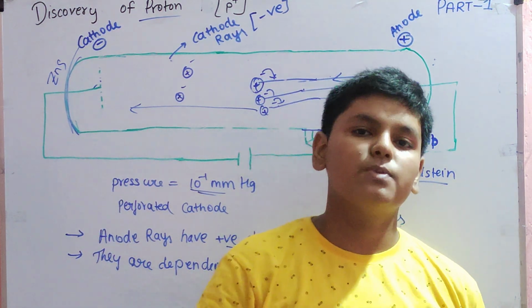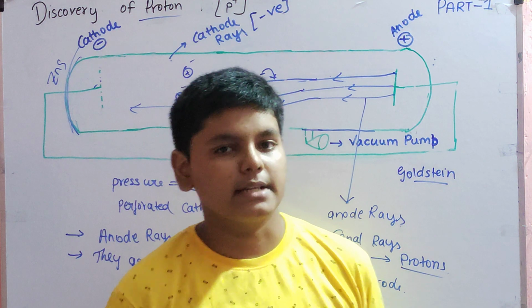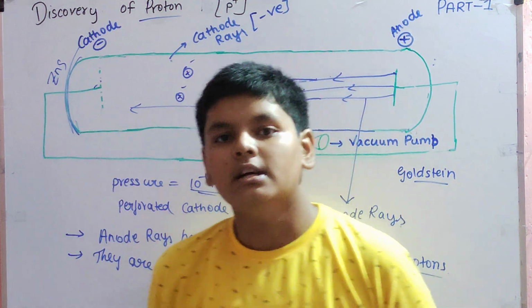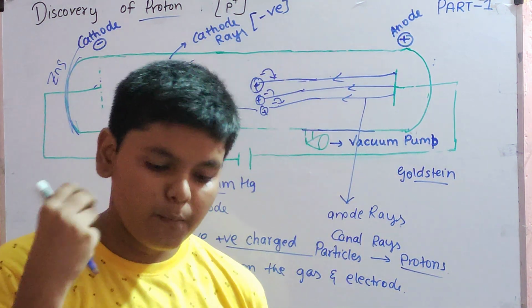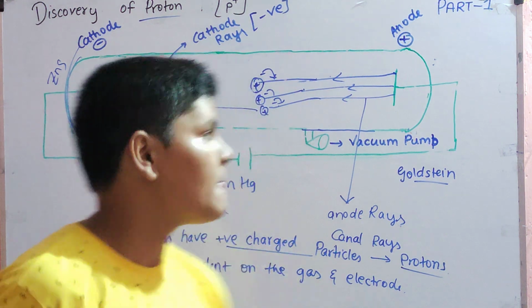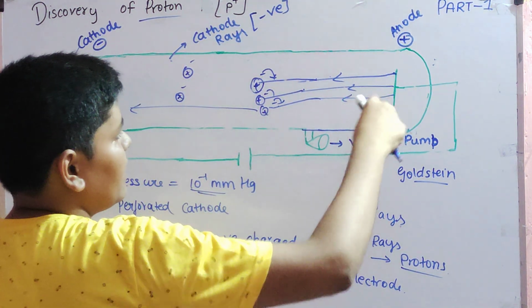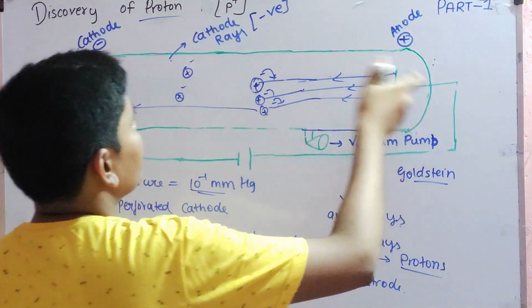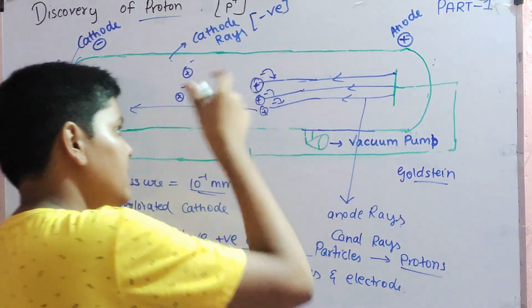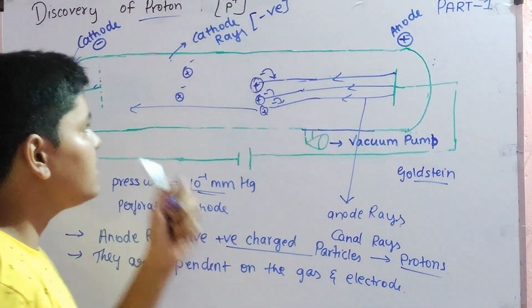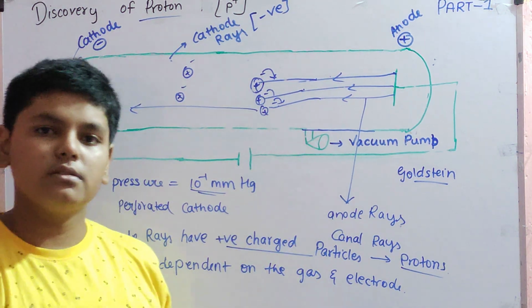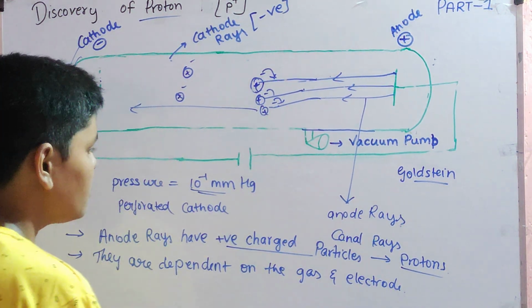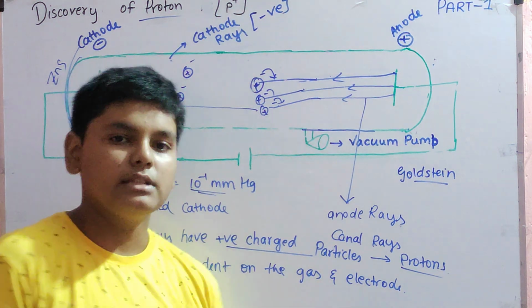If you take a gas with higher atomic masses, for example oxygen or nitrogen, more energy is required to remove them. You have to change the electrode if you are changing the gas, and change the gas if you are changing the electrode. So the value depends upon many different kinds of gases. That is why we say they are dependent on the gas and electrode.